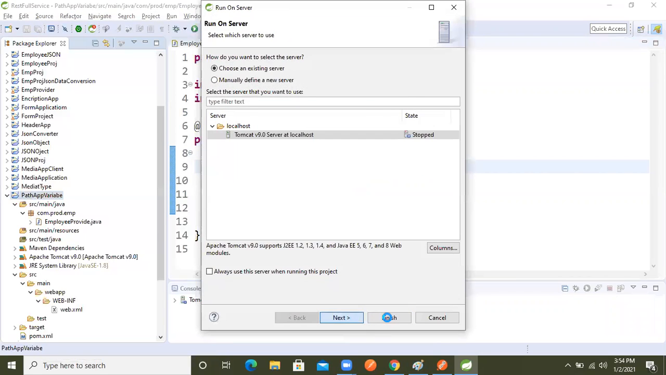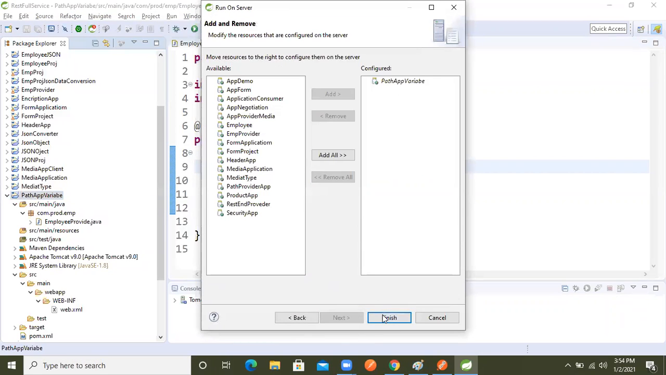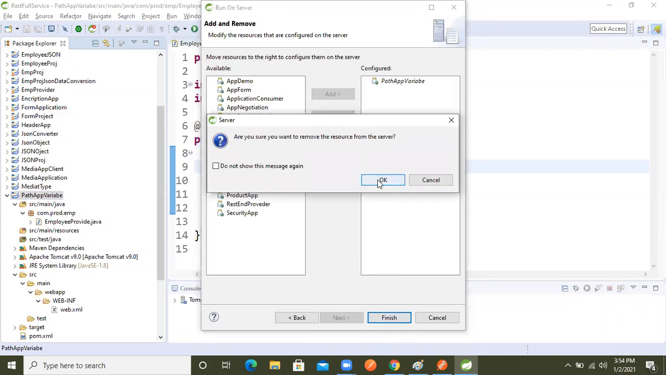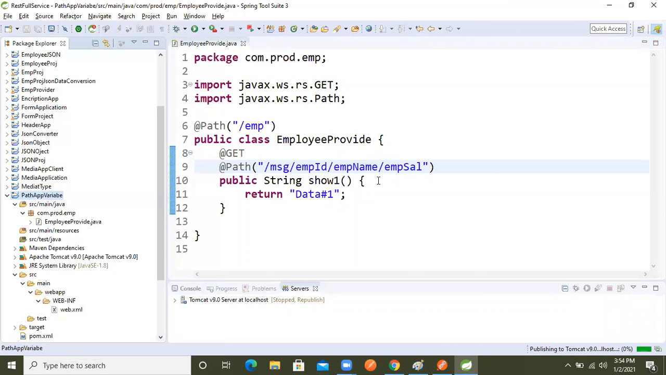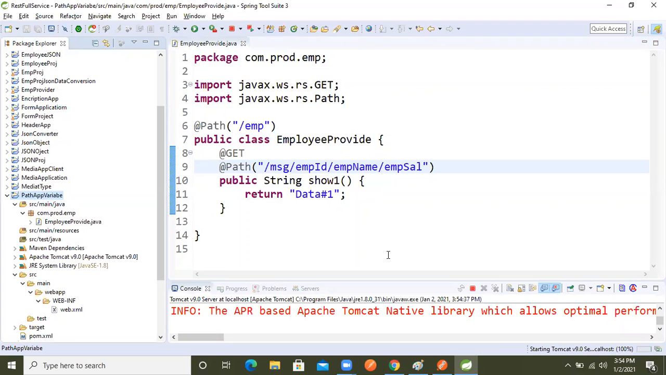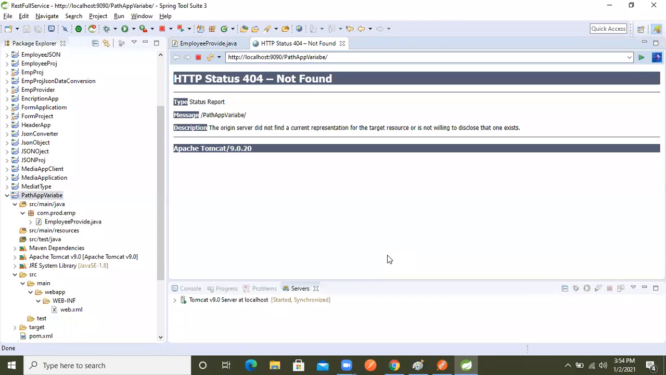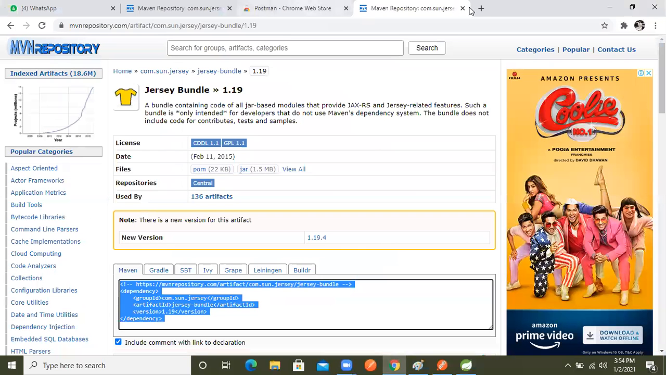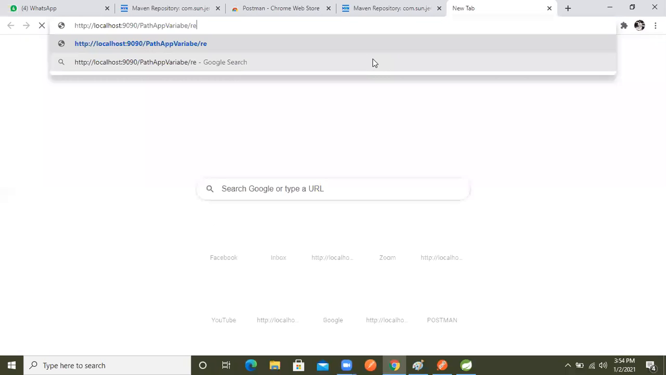Now run this application. After running this application, again what we will do next, we got the URL, right? Whatever things I took here, just go to the browser. On the browser we will paste that one, after then rest, right?